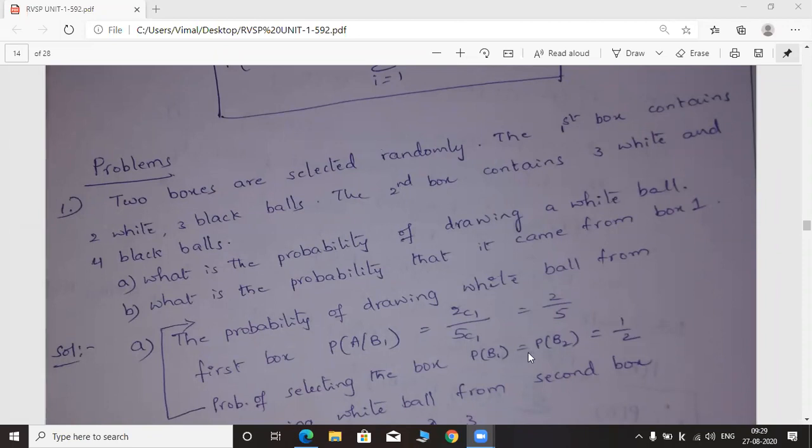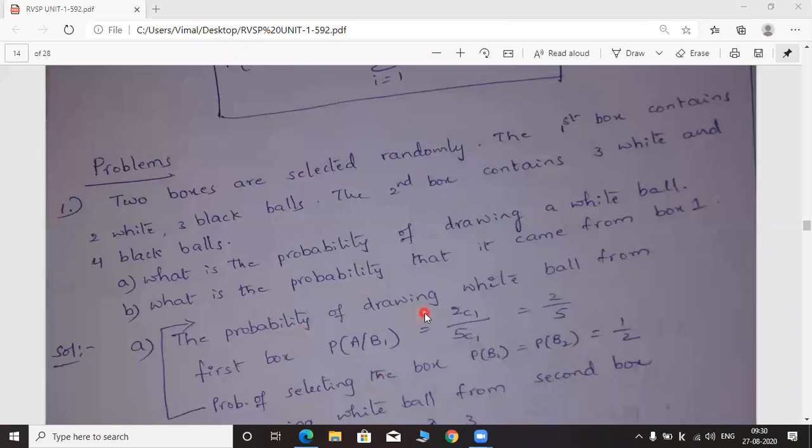P of B1 is equal to P of B2 is equal to 1 by 2. So there is 50% probability, or equal probability, for choosing box 1 and box 2. First of all, we have to select the box. While solving the A bit, we have to choose the box first of all.